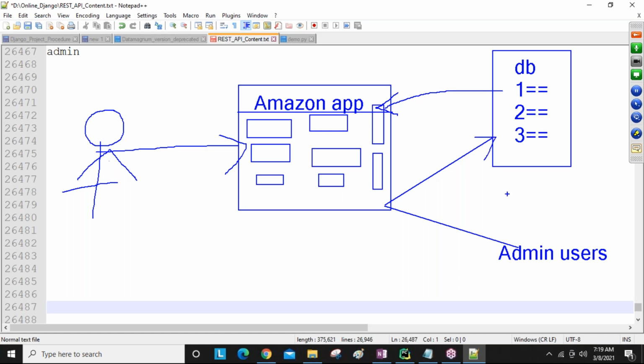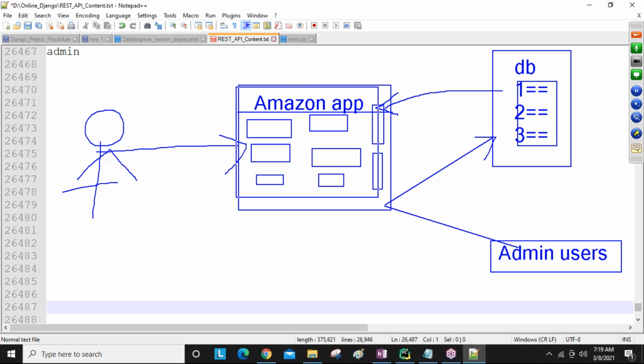Admin people don't know about the database logic, but they have a ready-made admin application, and via the admin they interact with the database. Here they store all the items' information. Now all this item information comes into the Amazon application home page. These are seen by normal users, customers who want to buy items, and then those people get order confirmations and all the things.